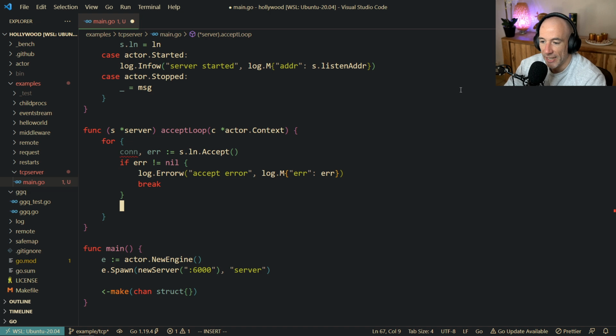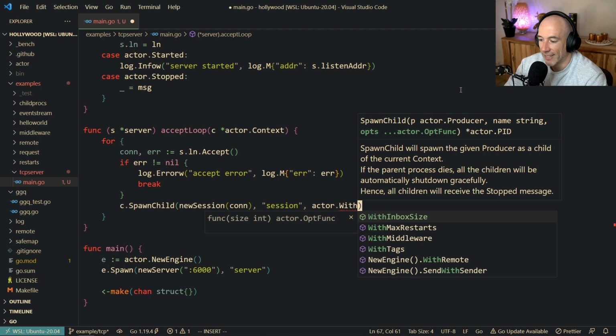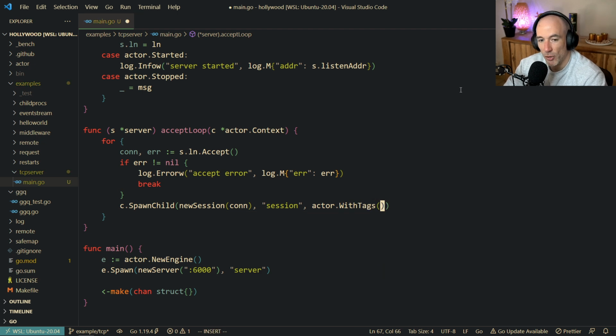So we're going to say context spawn child. We're going to say new session with a connection here. And we're going to give this a name, this is going to be the session. And then we're going to say actor with tags. So you can give your process a name, but also tags. I mean, the tag of this specific, because we're going to spawn a lot of sessions, right?